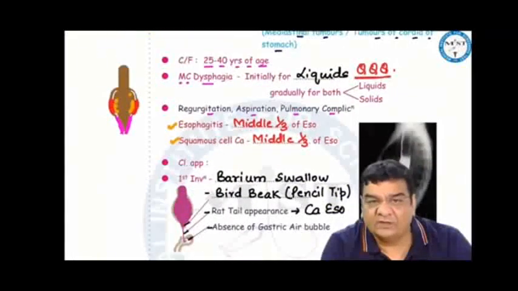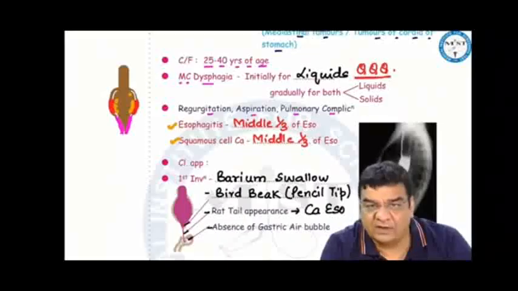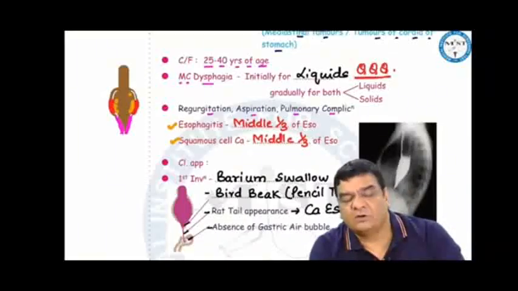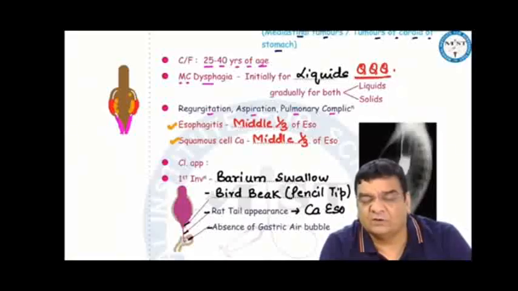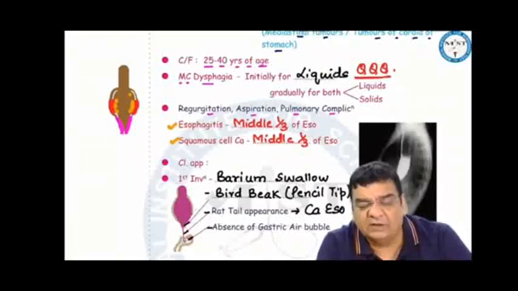Obviously, in any traffic jam situation in the esophagus, the proximal part will dilate, pressure in the proximal part will increase, and there will be risk of regurgitation, aspiration, and pulmonary complications like pneumonia. Because of stasis of food in the middle esophagus for a long period of time, there is always the risk of esophagitis in the middle 1/3 of the esophagus, which can even lead to squamous cell carcinoma in the middle 1/3 of the esophagus.